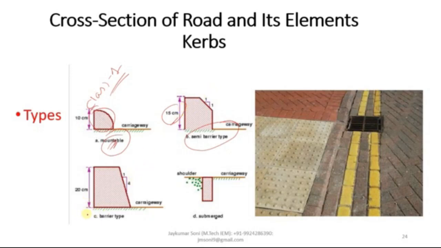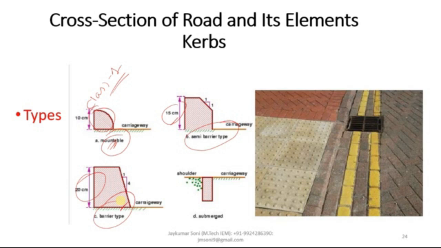Then the other one is the barrier type. It has the highest height. Height varies from 20 centimeters to 45 centimeter with respect to the age of the pavement. They are mainly provided to cause obstruction to a vehicle leaving the carriageway in an emergency.